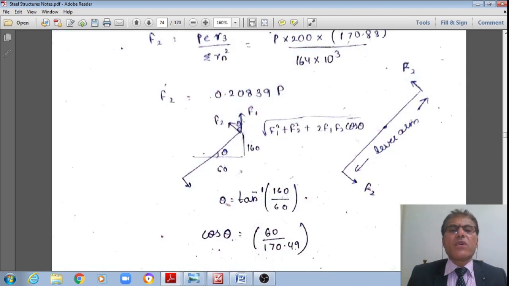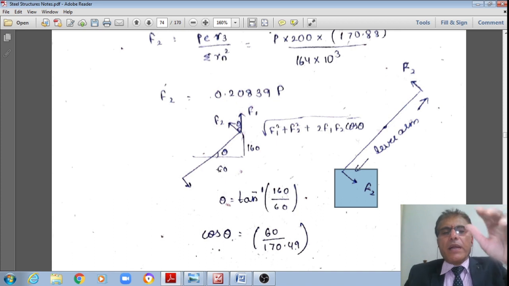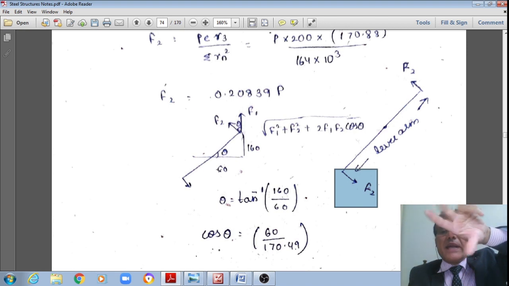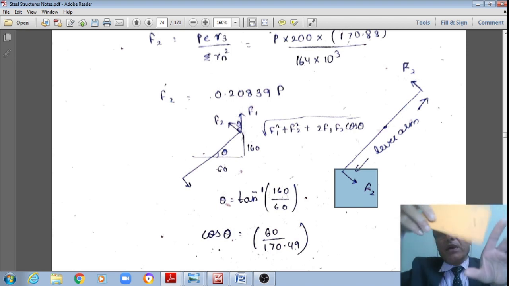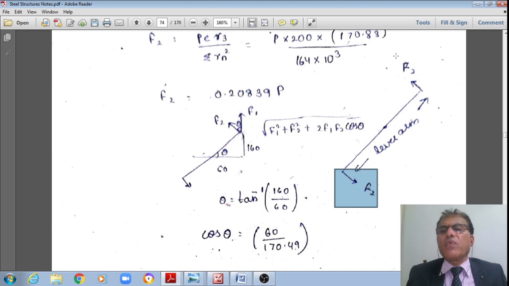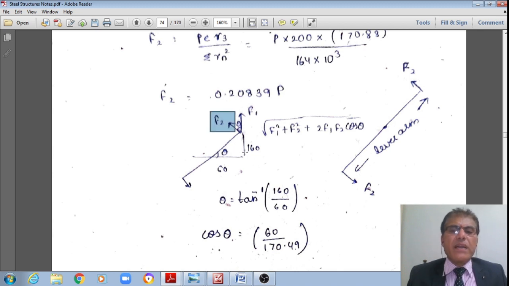Consistent units, right? Therefore, that is how this bolt is under the direct shear force F1, as well as the shear force due to this torsion, right? Because of this torsion, means there is a couple actually, right? There is a couple resisting that moment. There is a couple generated in the opposite direction to that of the applied moment. The applied moment is like this. Therefore, the couple is generated because of this F2 and F2, right? With this lever arm. Therefore, there is a shear force due to resisting the torsion, right?